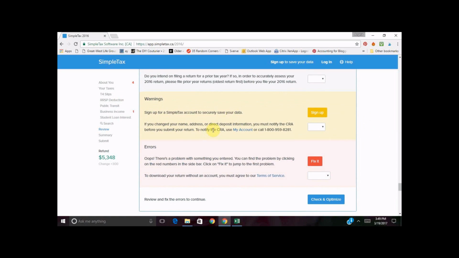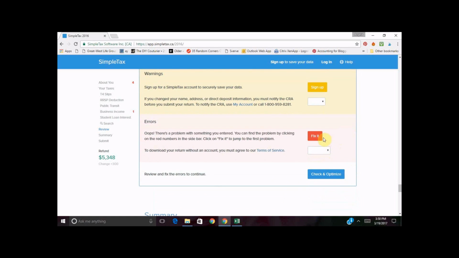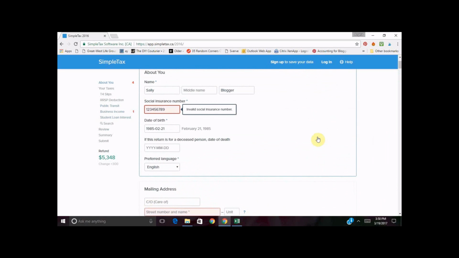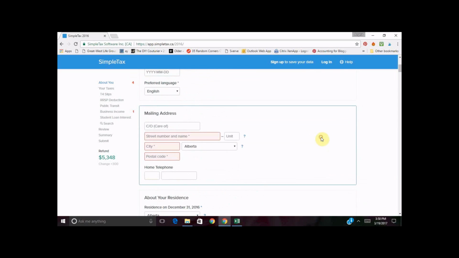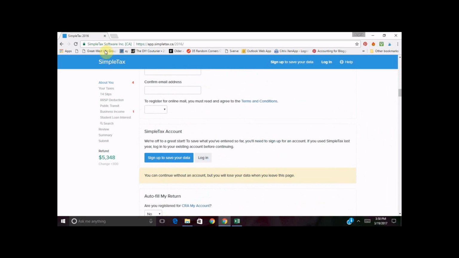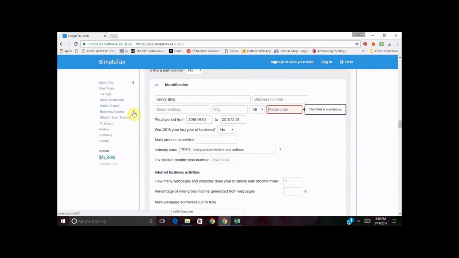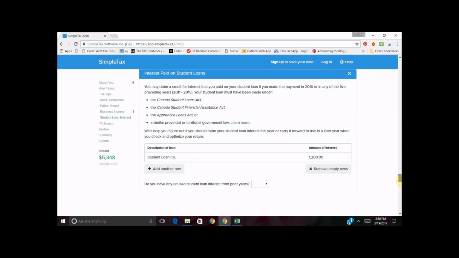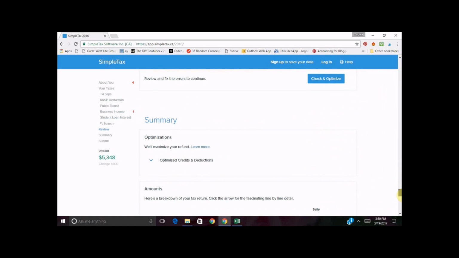You're going to want to sign up for Simple Tax to make sure that you save your data so that next year all you have to do is log in and a lot of things are going to populate for you. Now there are errors. So we can say fix it, and it's going to take us here. Oh yeah, 1, 2, 3, 4, 5, 6, 7, 8, 9, not a valid social insurance number. That's fine. We can deal with that. It doesn't like that we don't have an address because that's required. And then this is our last error here. We don't have a postal code. Make sure you fill those things in, otherwise it's going to tell you that you haven't done it.